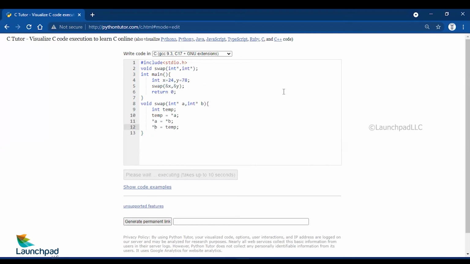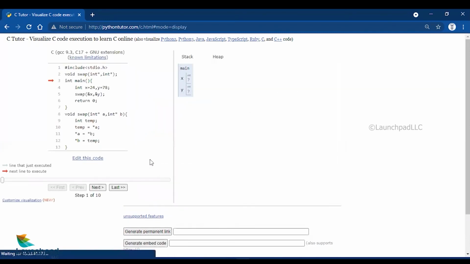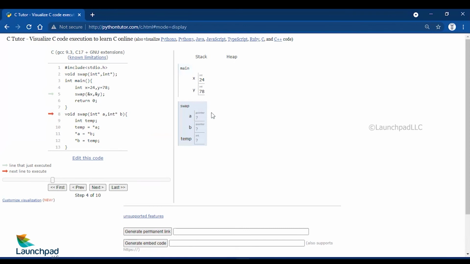Now let us visualize it. Now when you see, A and B are pointer variables. When you call that function, x and y are initialized. When you call the swap function, A and B are not integer variables as it was previously. Now they are pointer variables, okay? Now A will point to x and B will point to y. So when you say star A, it is referring to this number.